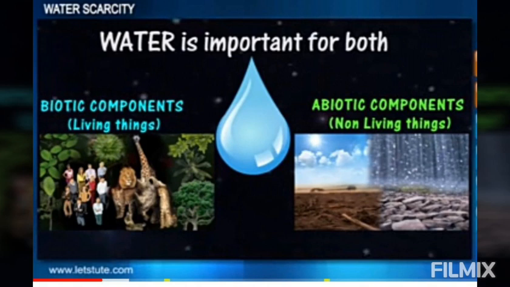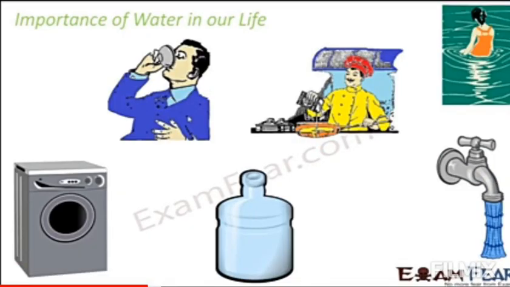Germination of the seed also, like in plants, transport of nutrients from the soil to the different parts of the plant, distribution of the food from the leaves to the various parts of the plants. Plants need water even for photosynthesis also. They get water through irrigation. Water even regulates the body temperature of plants and animals too. Water has high heat capacity. It can absorb a large amount of heat energy.